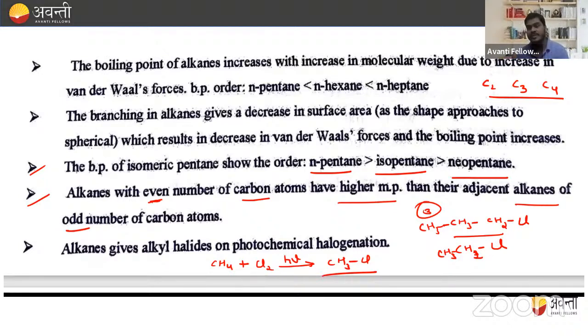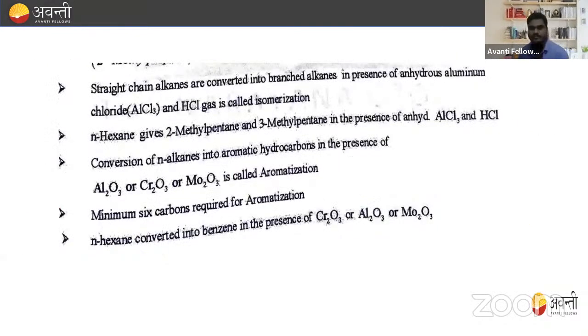Fluorination is not possible because the reaction is very explosive. Iodination is reversible in nature. And bromination is also possible. So chlorination and bromination is possible. There is no problem in this, but fluorination is not possible because the reaction is very explosive, and iodination is not possible because reaction is reversible due to formation of HI, right? Now, next move to the next point.